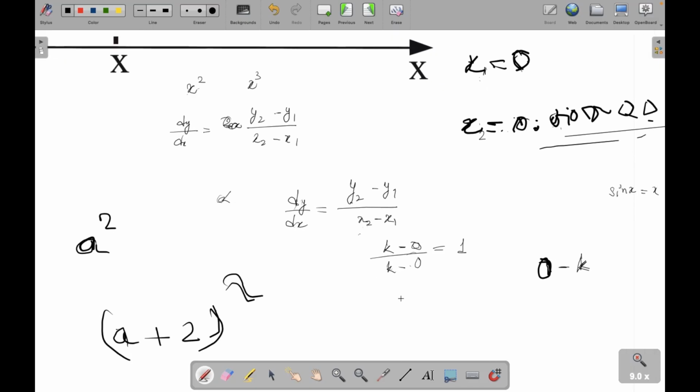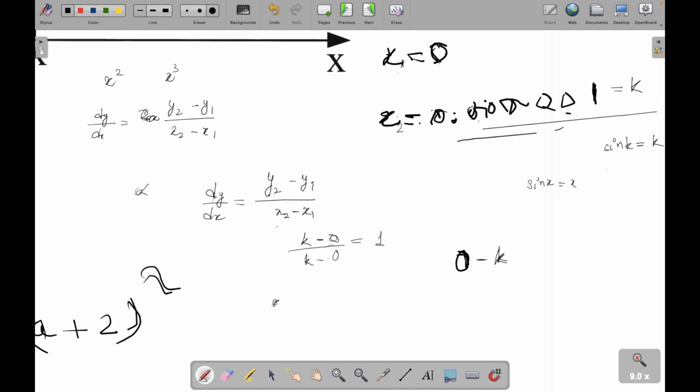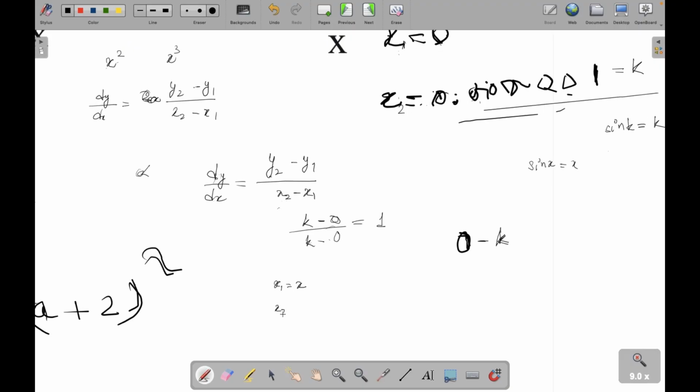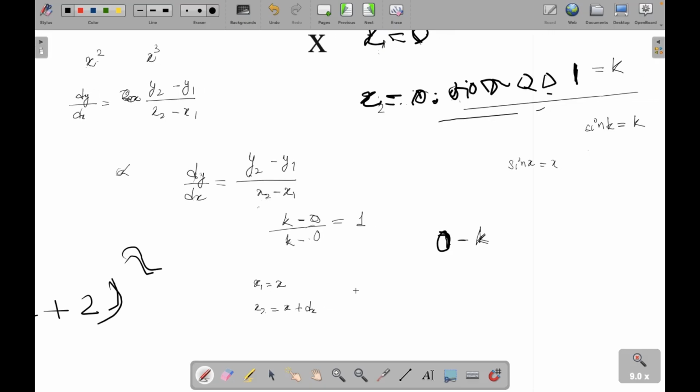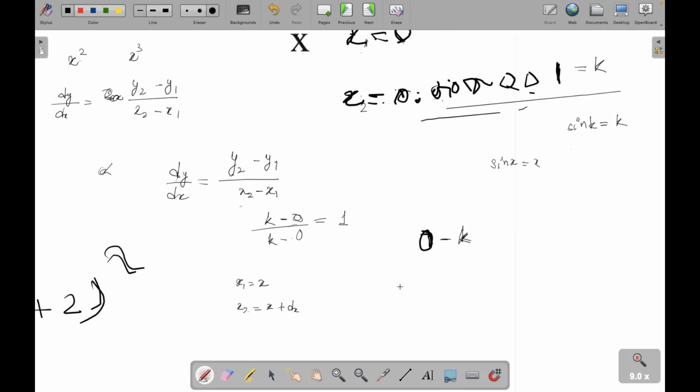So let x1 be x, and x2 will be x plus dx. y1 will be x square. Y2 will be x plus dx whole square, because in place of x, I have to substitute x plus dx.